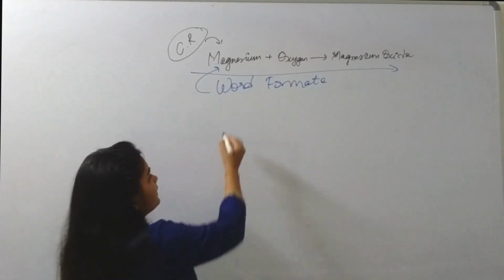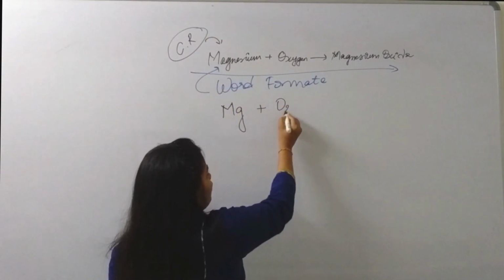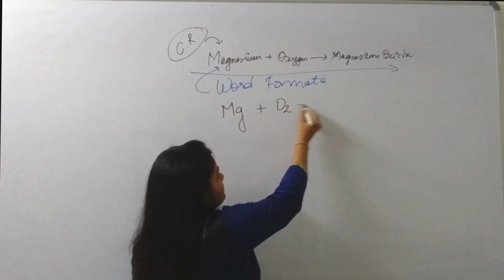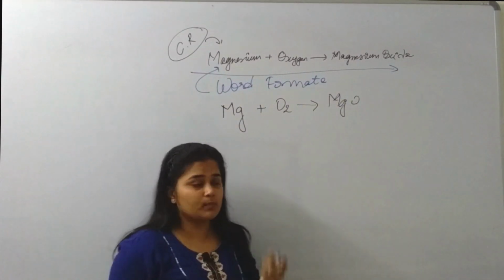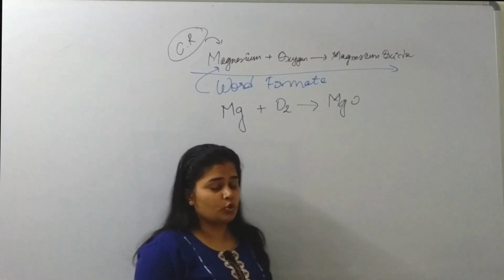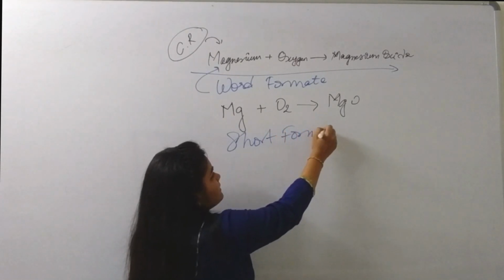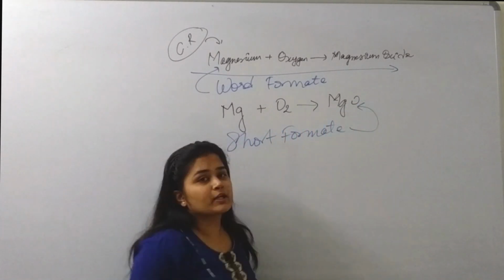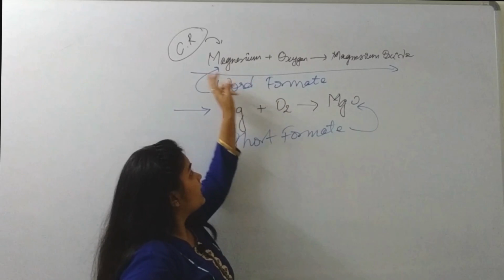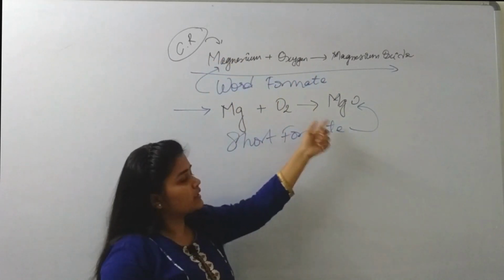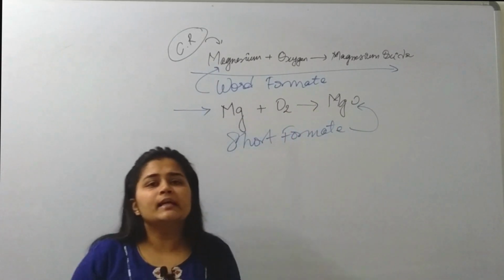If I write the same thing in symbols, Mg plus O2, oxygen, gives MgO, magnesium oxide. It is unbalanced, but Mg, O2 and MgO, this is the short form or short format to write the chemical reaction, and this is known as a chemical equation. Whatever reaction is occurring, we have written in an equation form. So this becomes our chemical equation of the chemical reaction.